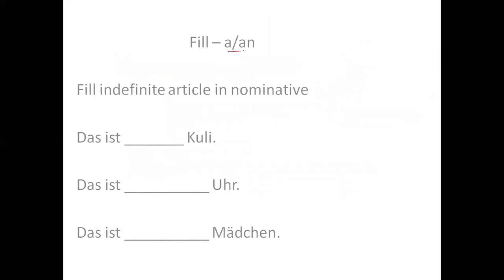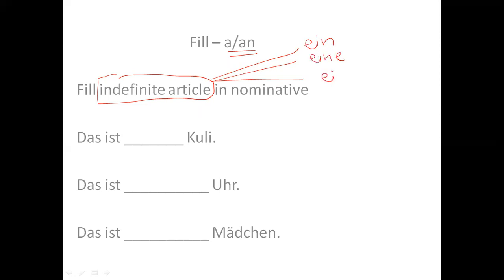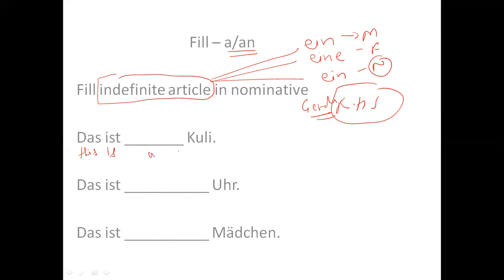Now I have to fill here a or an. That means indefinite article. So indefinite article, there are three words. One is ein, second is eine, and third is ein. This is masculine, this is feminine, this is neutral. I just need to check on the right hand side and the gender of the right hand side. So das ist, this is a pen. So what is written on the right hand side? Pen. I have to check the gender of the pen, and the gender of the pen is masculine. Hence I will write ein here.